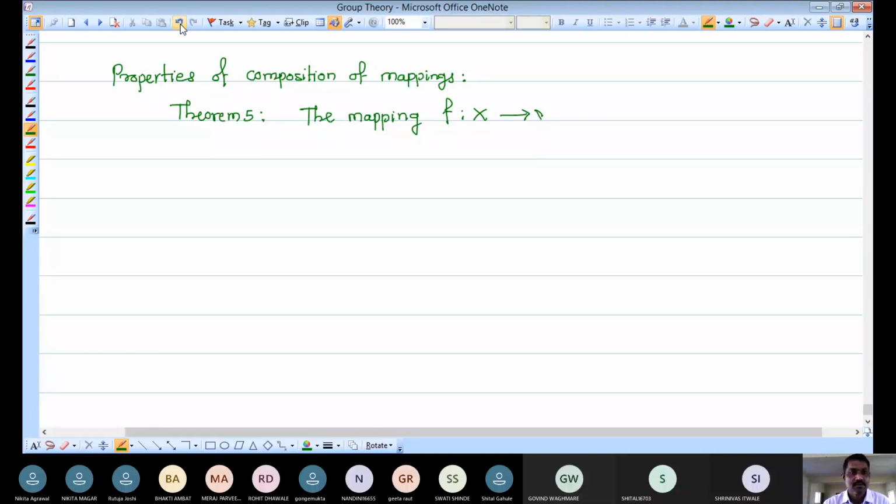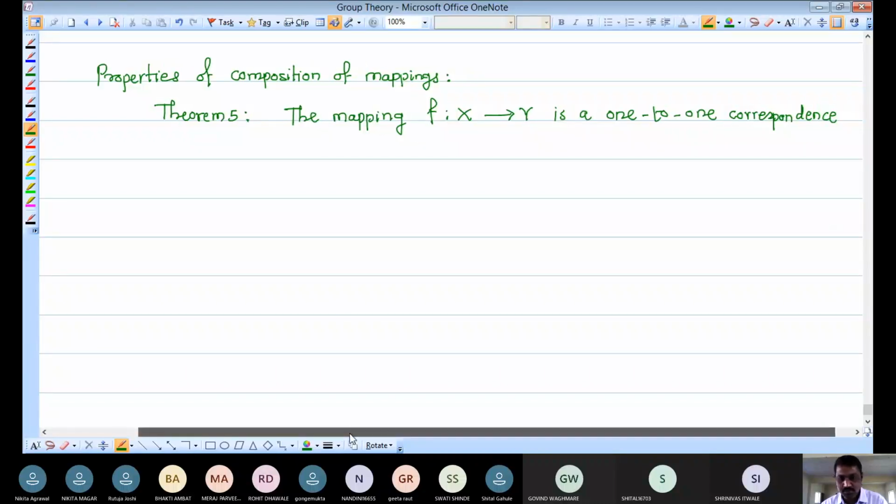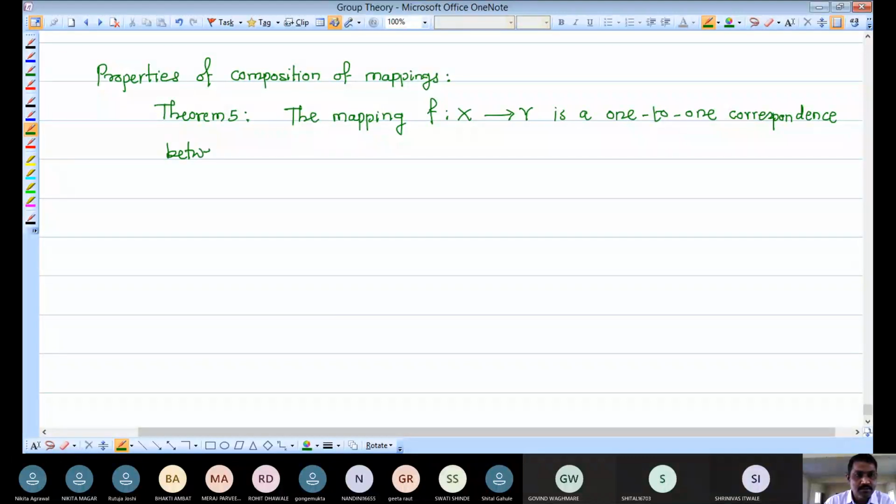F is a mapping from X to Y. The mapping F from X to Y is a one-to-one correspondence between X and Y.